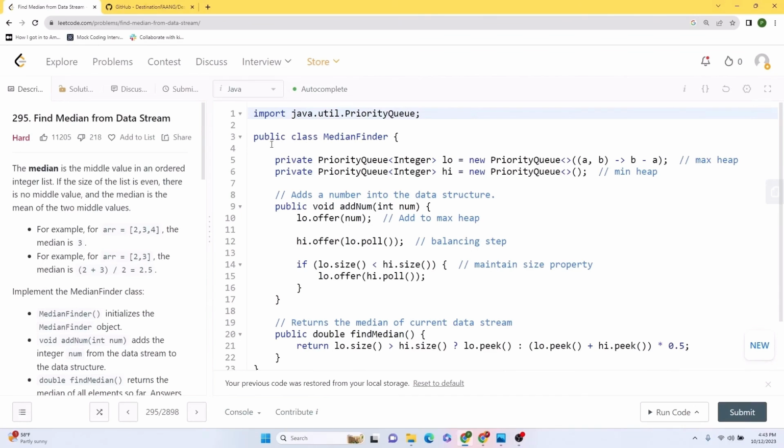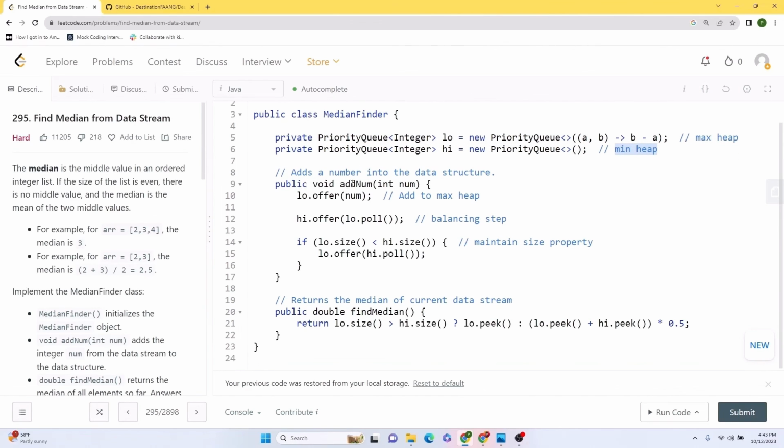So here is the coding solution. First of all, we are creating our class called MedianFinder, where we have our two priority queues. The first one is a priority queue named low, that is our max heap, and the second one is our min heap. Now we need to create a method to add a number. Basically, to add a number, we are first of all adding it to the max heap. Then we are balancing both the heaps, and checking whether they are maintaining the proper sizes or not. If not, we pop the element and move it to the other heap.